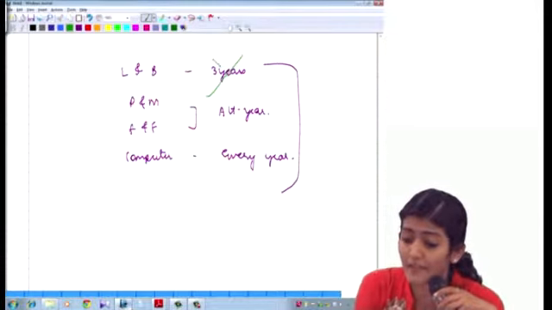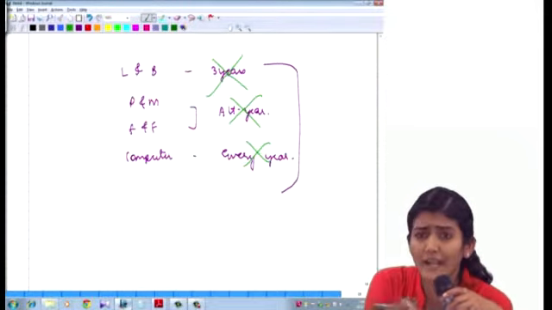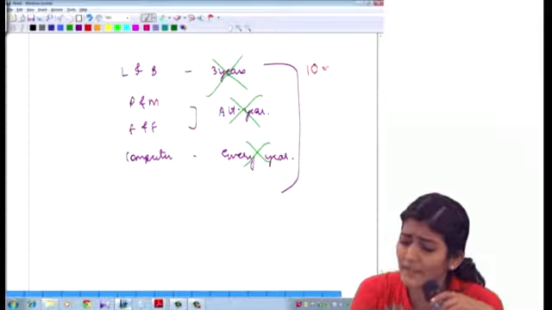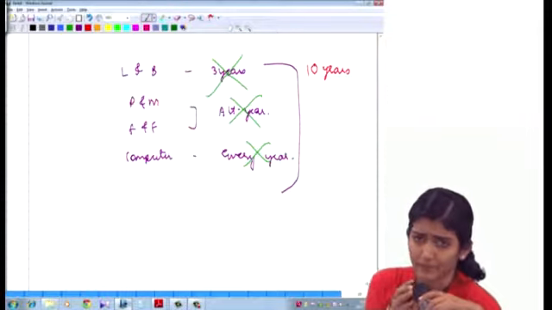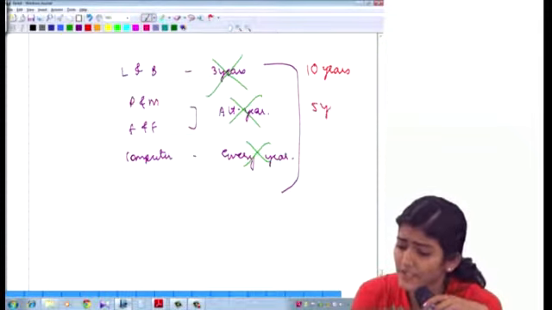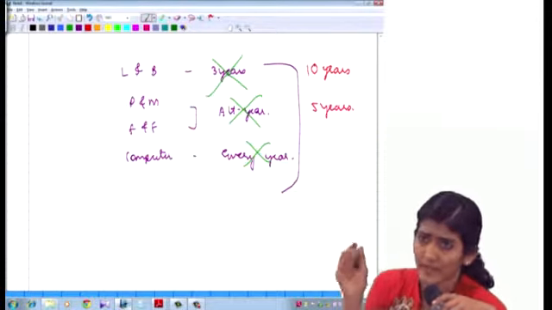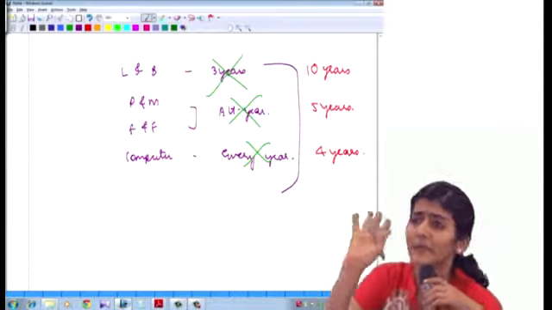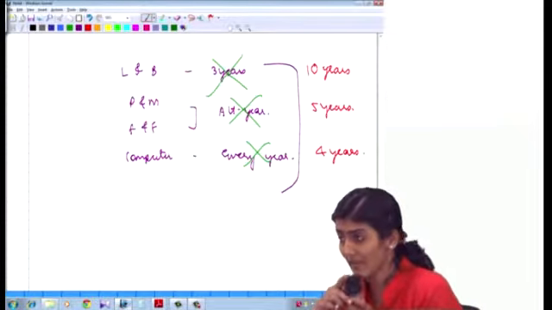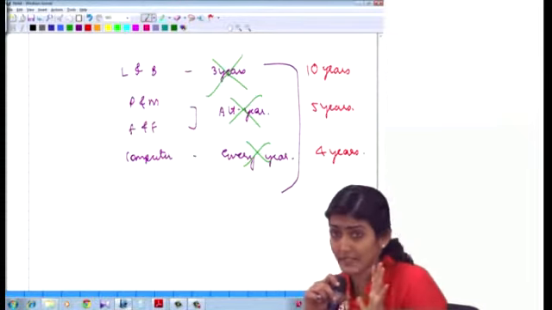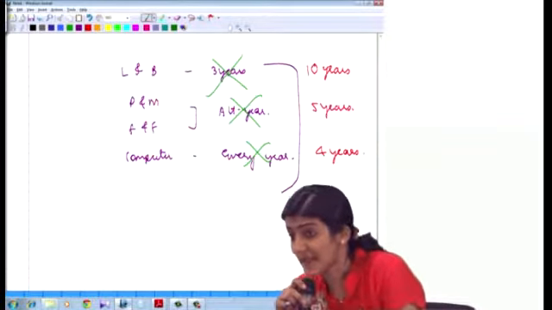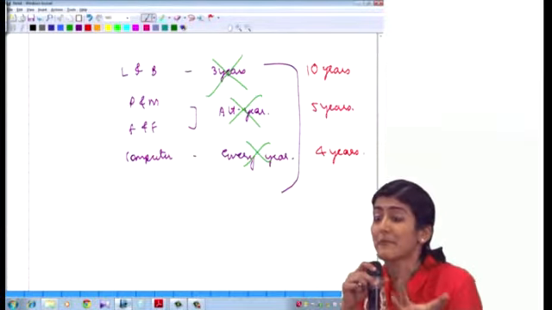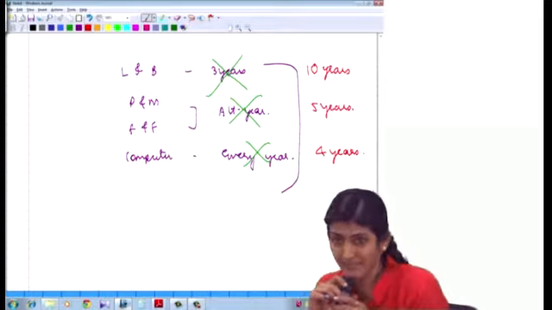On the other hand, if they had said, see, land and building, once in 10 years we go and do the physical verification. Plant and machinery, furniture, fixtures, once in 5 years we see. And computers, after 4 years you have to scrap, no? So at that time we go and check how it is, and then we scrap it. Then as an auditor you would comment, okay, physical verification of fixed assets is not being conducted by the management at reasonable intervals.